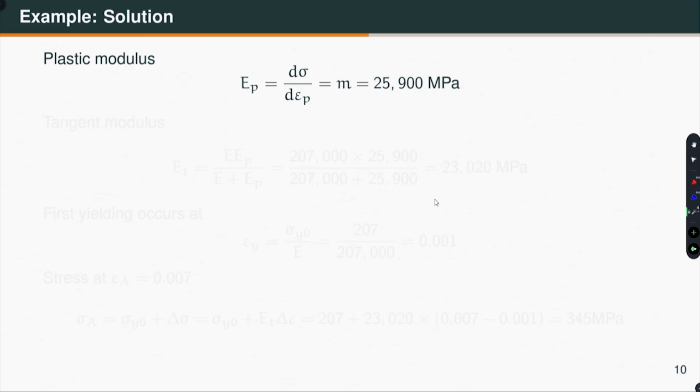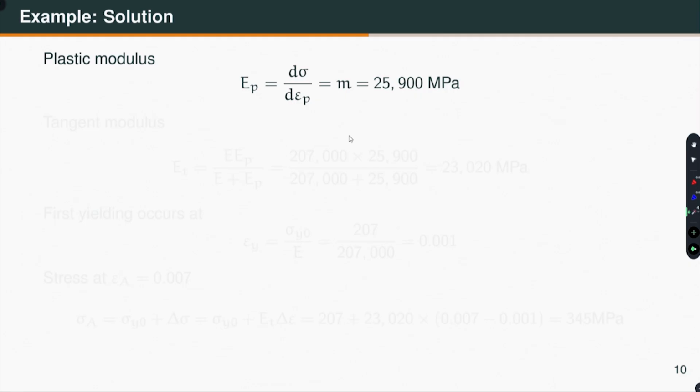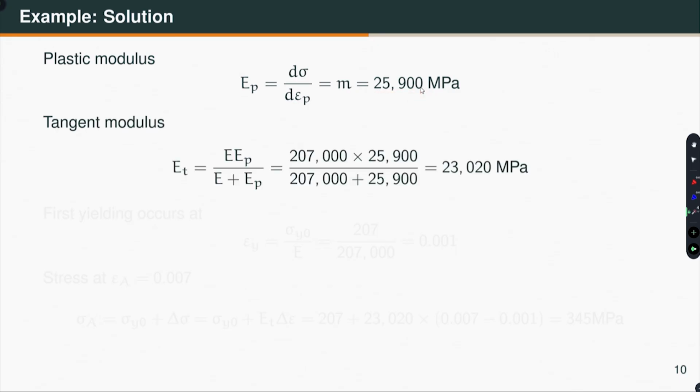So, what is the plastic modulus? Well, if I differentiate this equation with epsilon p, then I get the plastic modulus. So, if I differentiate this, what do I get? I get M, right. So, d sigma d epsilon p is equal to M, which is a constant. So, the plastic modulus in this example happens to be a constant, which is given as 25,900 MPa. Okay. So, what is the tangent modulus? Tangent modulus is, as we have calculated, Et is E Ep divided by E plus Ep, which is also constant for this particular example. It is a very simple example.